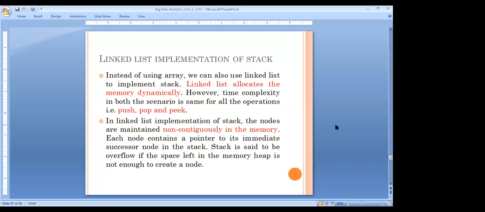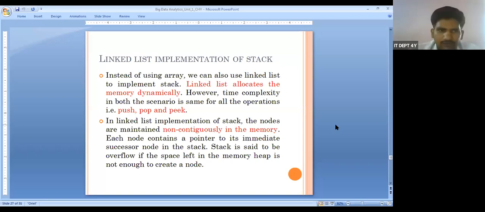When the base address is defined for the first value, automatically the next value's address is updated. For example, the size of a character is 1 byte, so if the base address is 1000, the next are 1001, 1002, 1003. That is continuous.